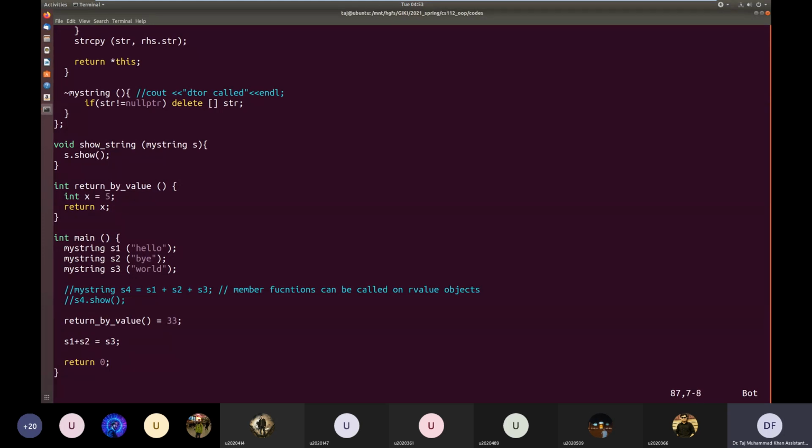It is slightly confusing, but this is allowed because the assignment operator is a member function being called for this temporary R value object, and the C++ standard allows calling member functions on R value objects. Is it clear?